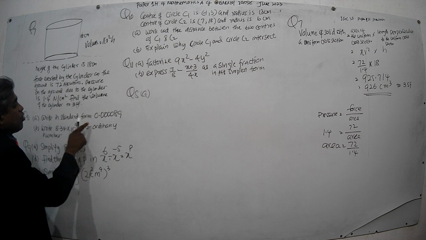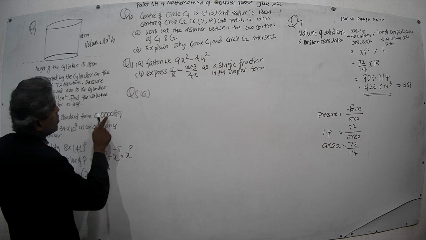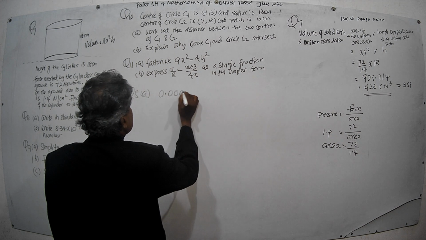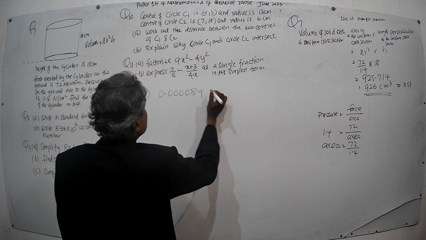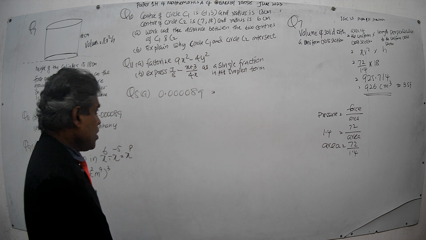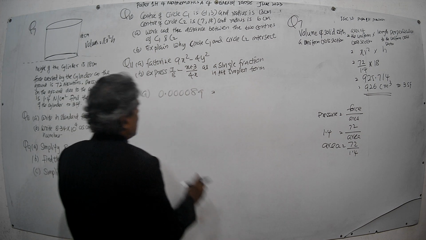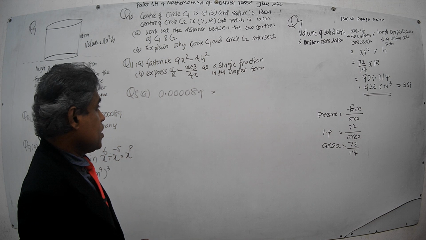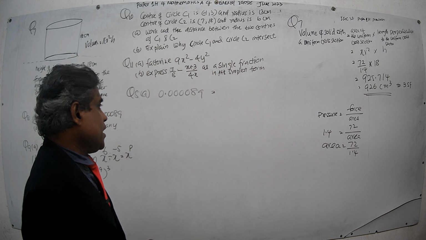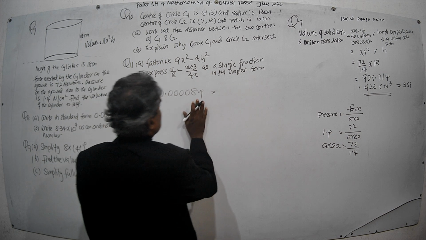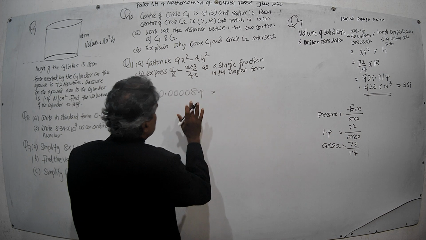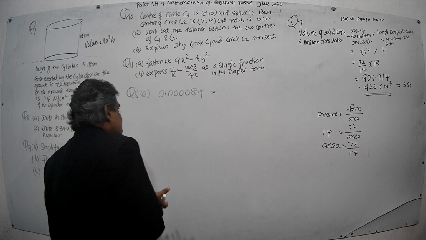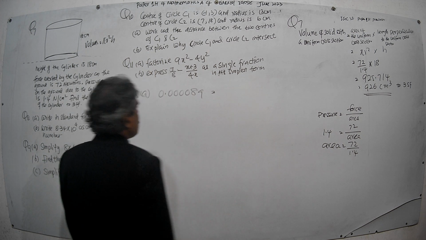Write in standard form 0.000089. Then this in standard form is a number between 1 and 10 times a power of 10. Then we have to convert this into a number between 1 and 10. This is a value far below 1. Therefore, we have to bring this up to between 1 and 10.